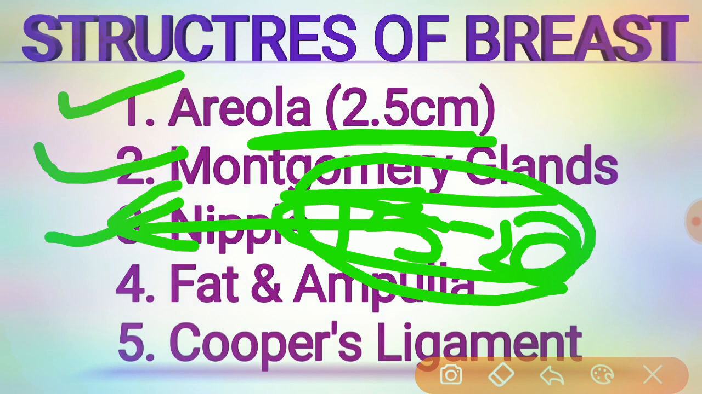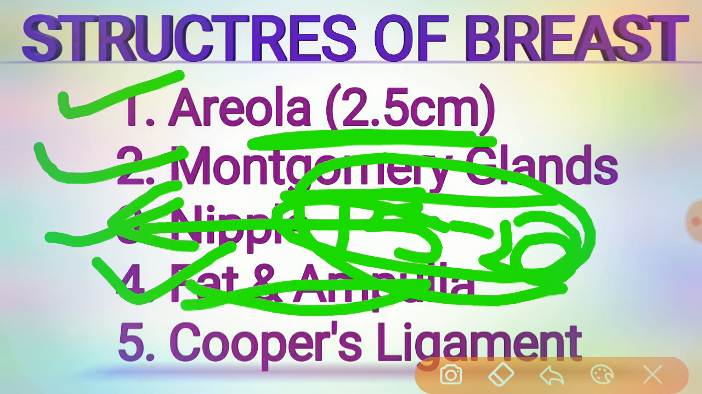Then coming to the fat and the ampulla. The ampulla is absent beneath the nipple and the areola, and there is a presence of fat, which sometimes lies beneath the nipple and the areola. The mature breast consists of 20% glandular tissue and 80% fat, and the rest is connective tissue. So here 80% of the breast is fat.